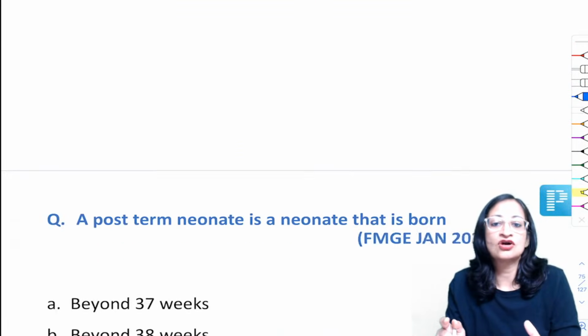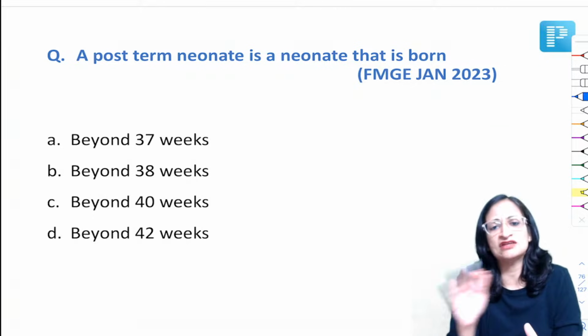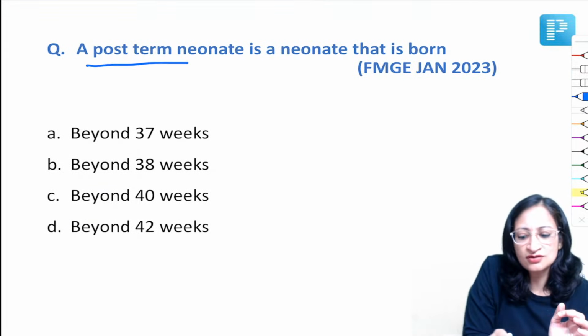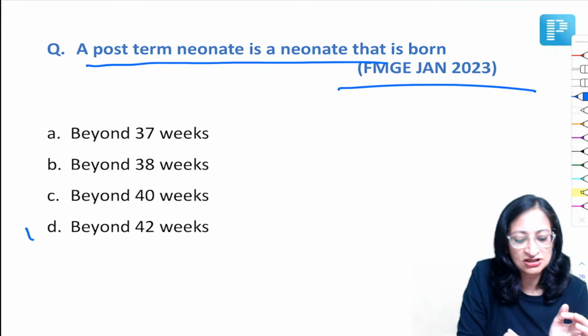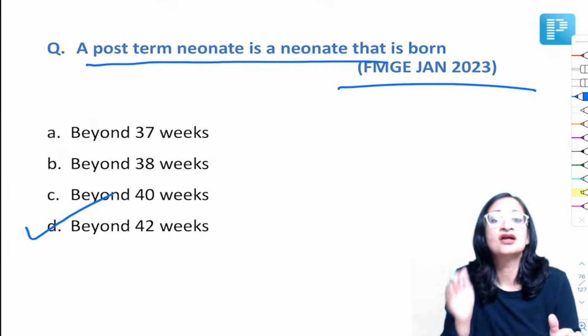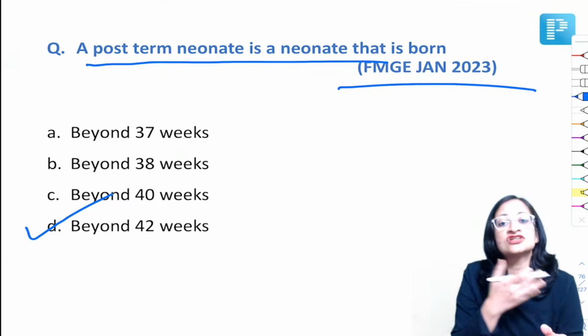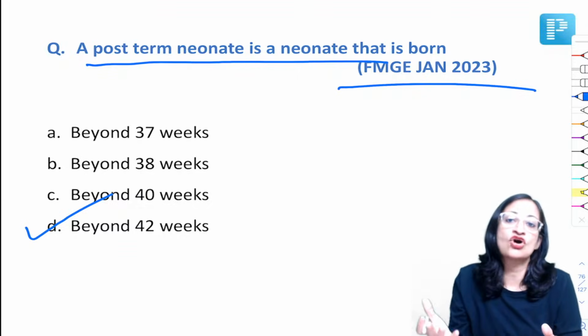Okay. Now moving ahead to some questions from neonatology. Very, very simple questions that have come. So a post-term neonate is a neonate that is born beyond 42 weeks. Okay. Baby born before 37 weeks of gestation is a preterm neonate. Post-term is beyond 42 weeks.